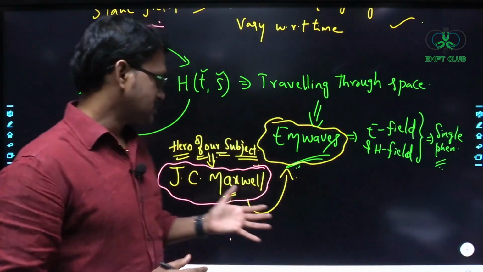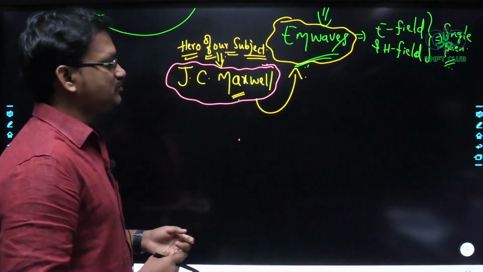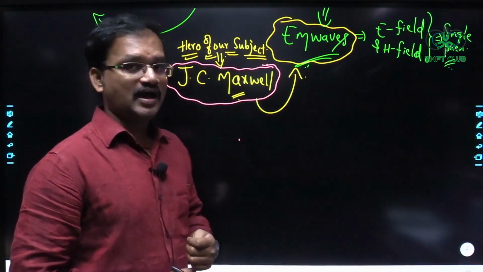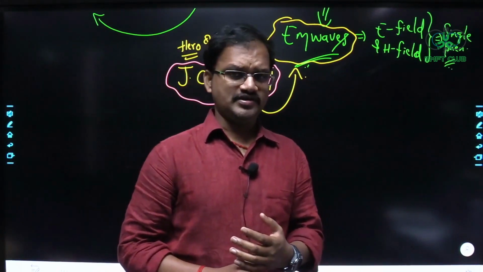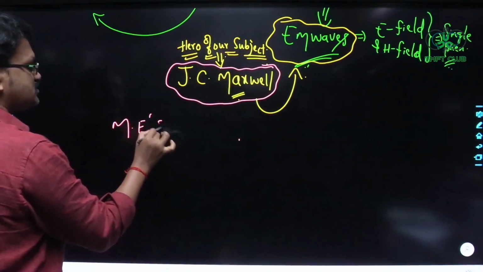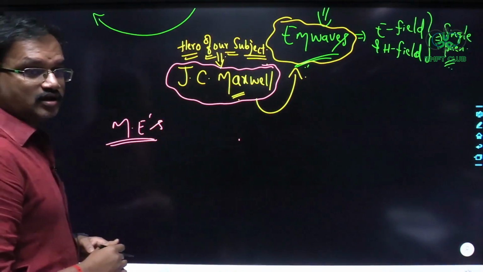So James Clerk Maxwell formulated all the laws of electromagnetism into 4 simple mathematical equations, which we call Maxwell's equations. From those Maxwell's equations, he predicted the existence of electromagnetic waves.